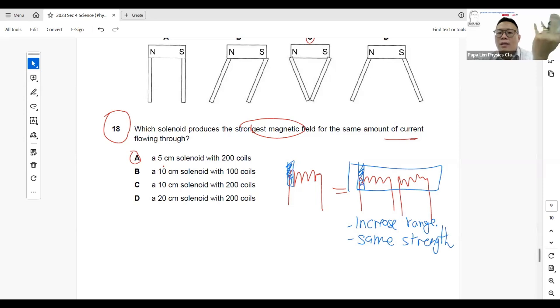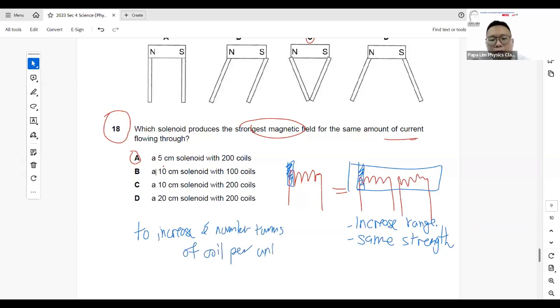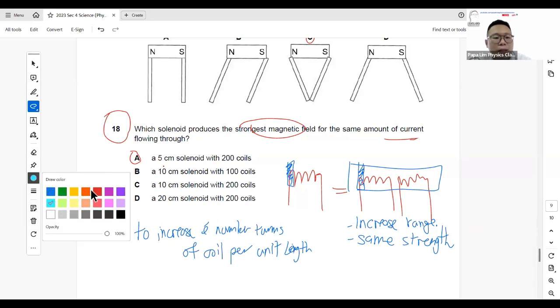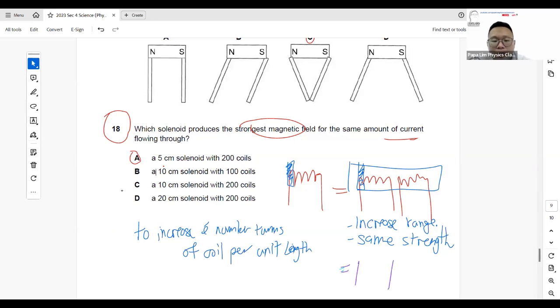So that's why, when you look at the way you phrase your keyword, whenever I tell students how to increase magnetic field strength, I always tell them to increase the number of turns of coil per unit length. I always tell students to write it this way. What it means is that I'm keeping the length the same, but I increase the number of turns.